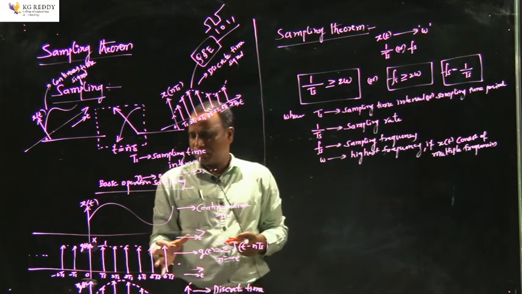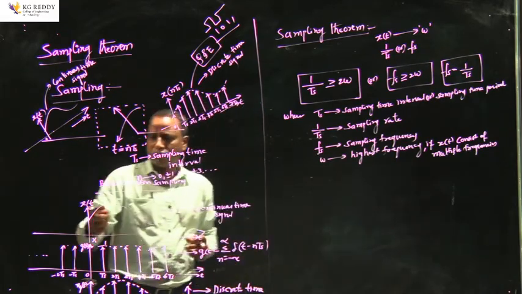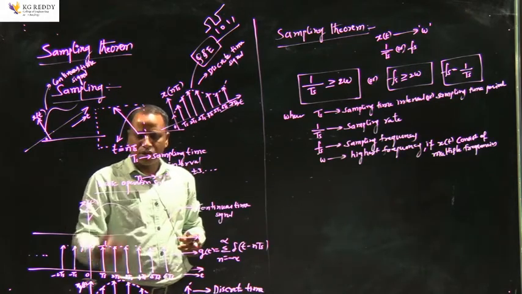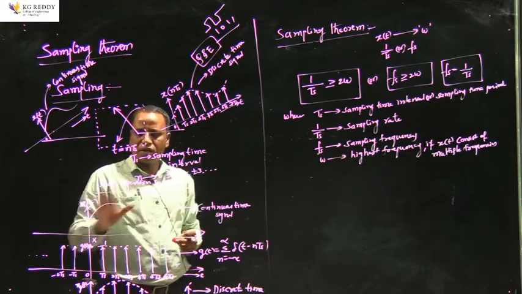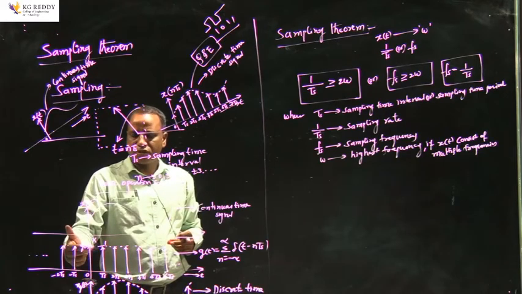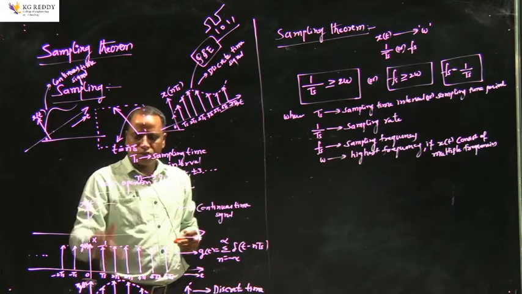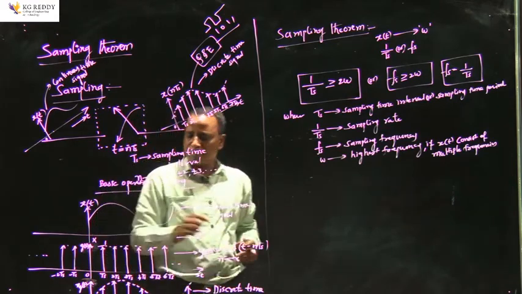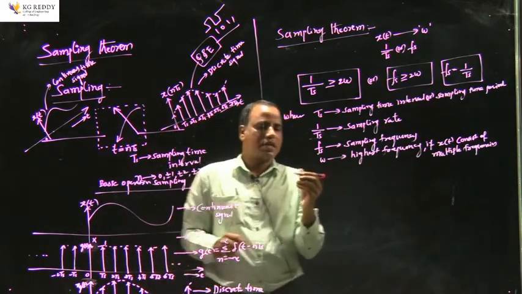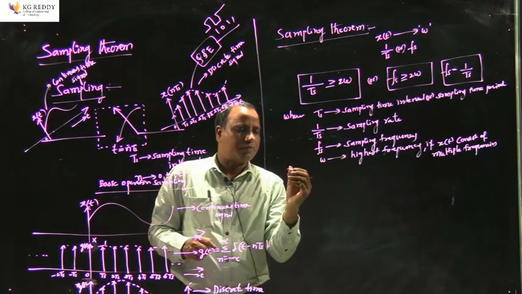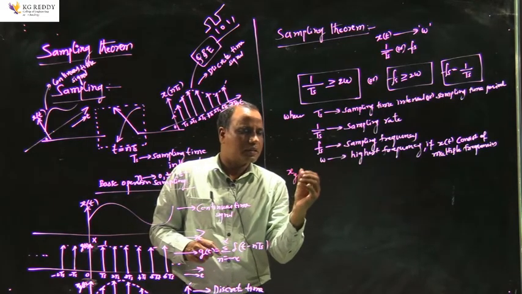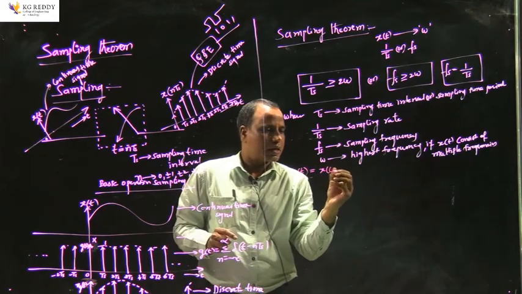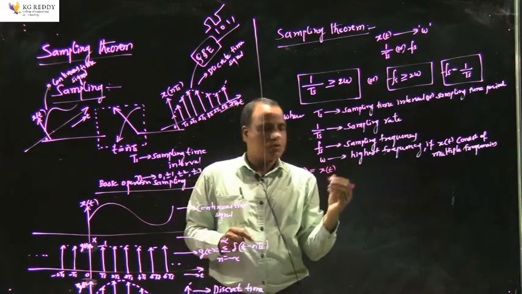As I clearly mentioned, if I look at this basic operation, the second way of converting a continuous time signal to a discrete time signal, you take any signal and multiply the given signal with g of t, and the product of these two signals is nothing but a discrete time signal. Taking the mathematical analysis of this discrete time signal, xg of t is equal to x of t into g of t.